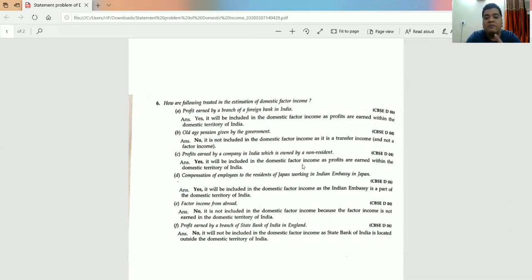So when the question comes like this, for example, if we see the third part, profits earned by a company in India, which is owned by a non-resident. A company has earned profit in India, which is owned by a non-resident. Okay. Now, what did we study in the domestic income questions? Yes, it is included in the domestic factor income of India because it is operating within the domestic territory of India. Now, when I come to the question of national,